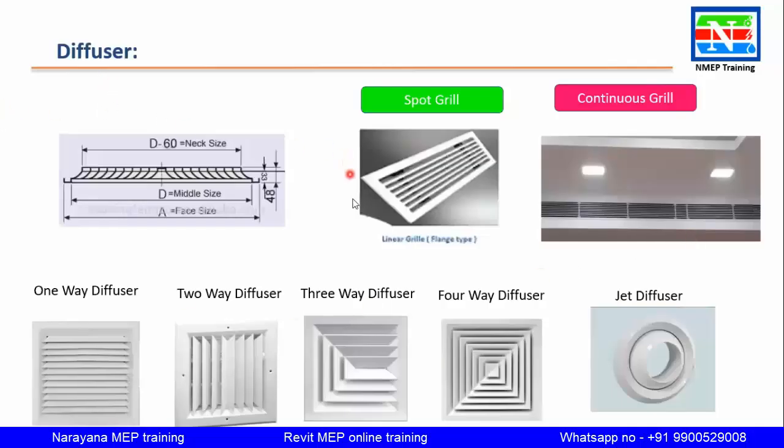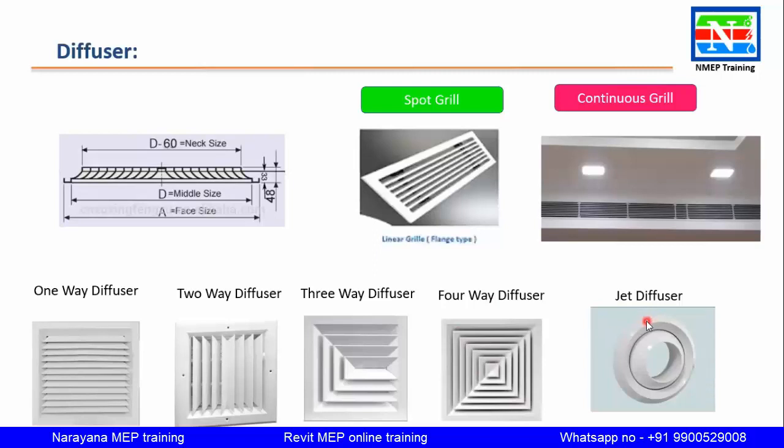Okay, and this is your diffuser. These are our diffusers. You might have seen them in any office or any malls. This is a one-way diffuser, only one side air will come. Here, a two-way diffuser, two side air will come. Three-side diffuser, three-side air will come. Four-side diffuser. Mostly we will use this four-way diffuser.